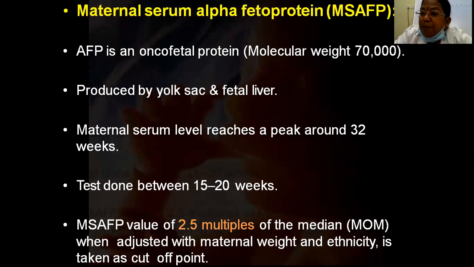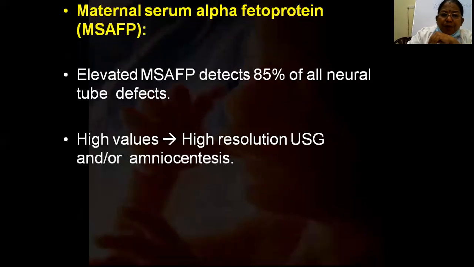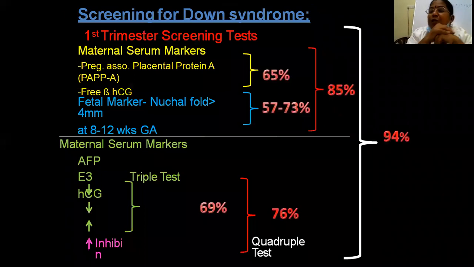Nowadays in biochemical testing, you know that the commonest cause of early first trimester abortions is chromosome abnormalities. So there are various screening tests, first trimester screening and second trimester screening, which are biochemical tests available for screening. Previously they used to measure only alpha fetoprotein, but nowadays there are various other markers which we are measuring. This we'll see afterwards.